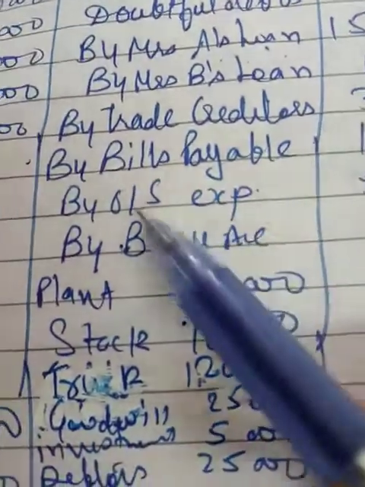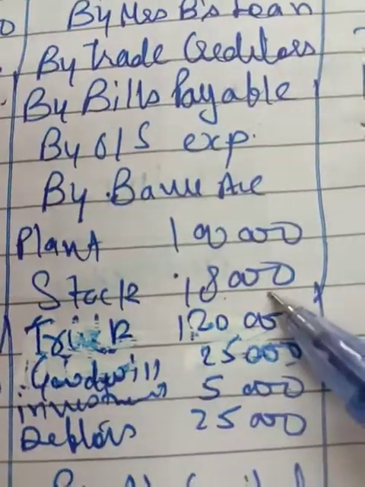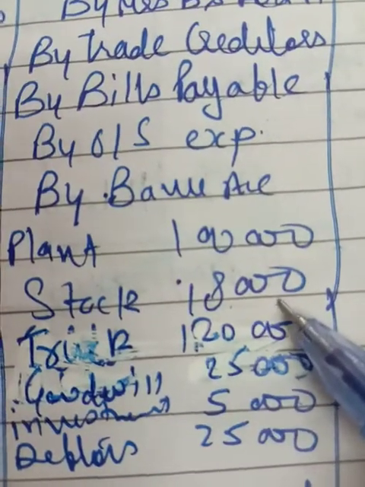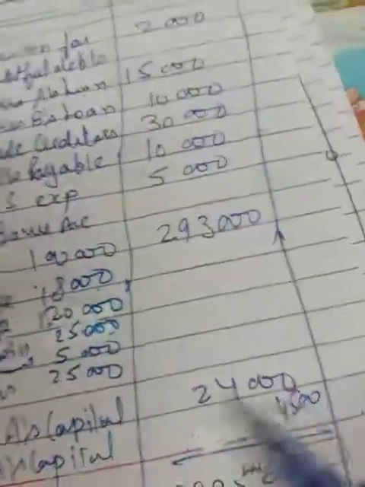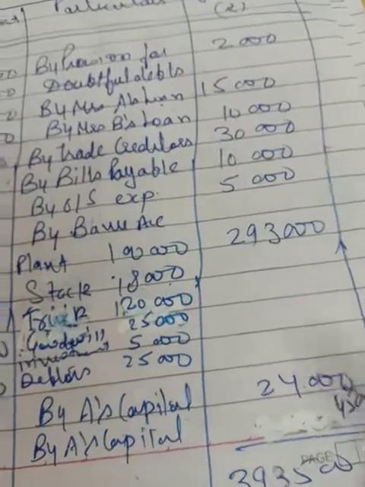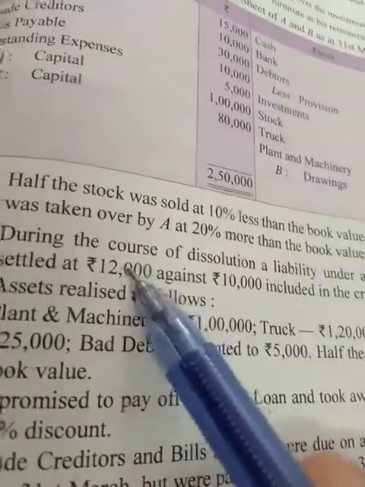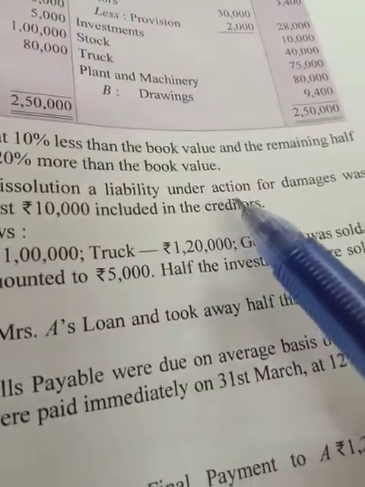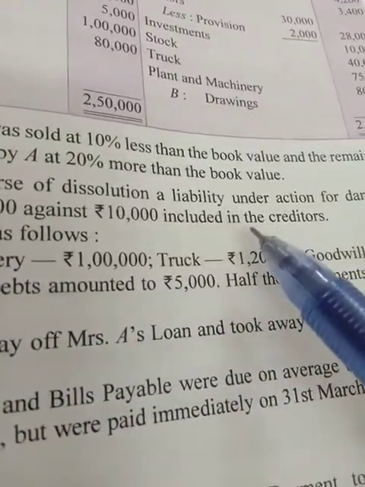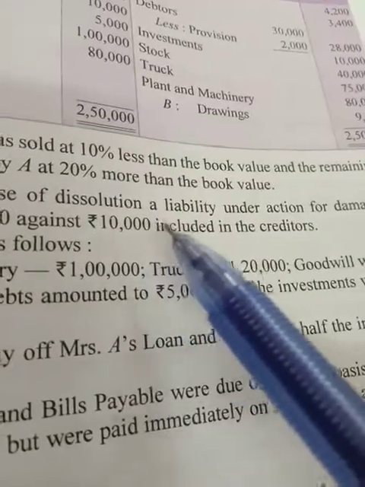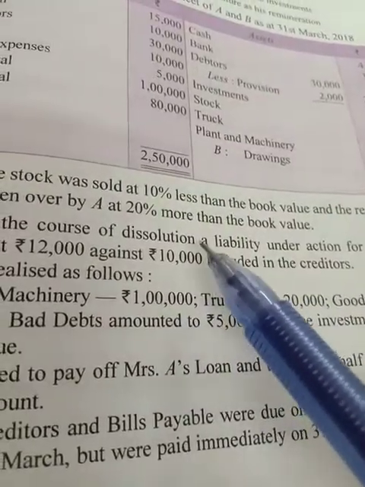And you have to show it like this: by bank account, stock 18,000. This is 10% less than the book value, and by A's capital account 24,000, that has been taken over by A's capital account 24,000. Now the next, during the course of dissolution a liability under action for damage was settled at 12,000 against the 10,000 included in the creditors. So this is the liability included in the creditors for 10,000, but that has been settled for 12,000.